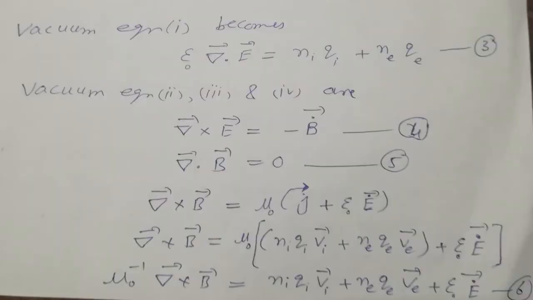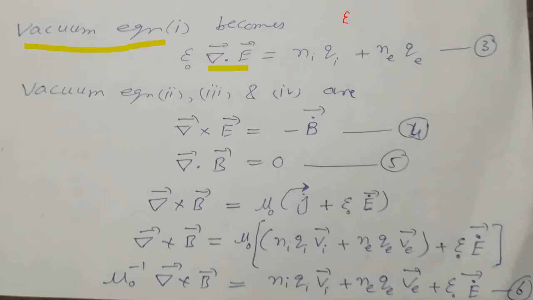Vacuum equation 1. We know Maxwell equations, and the Maxwell equation for vacuum, equation number 1, becomes epsilon naught del dot E is equal to NiQi plus NeQe, because we know that the first Maxwell equation is epsilon naught del dot E equal to sigma.